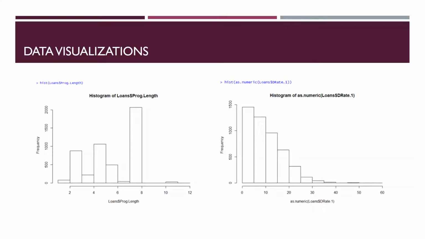Let's now take a look at the distribution of the program length variable, which is the length of the longest program offered by the institution, and the distribution of the loan default rate for 2015. As we can see here, neither variable is normally distributed. We can also see that for the loan default rate variable, the distribution is clearly skewed to the left. For this plot, it is important to remember to use the as numeric feature when running the histogram function in R in order to get this plot to show.